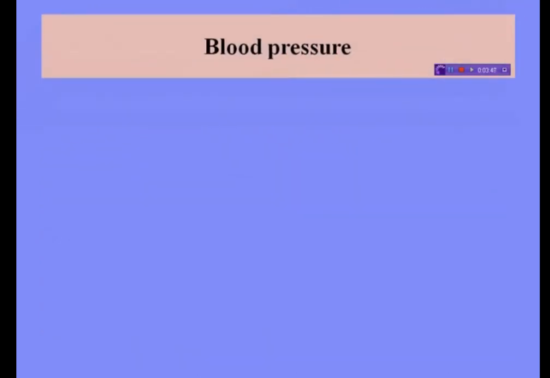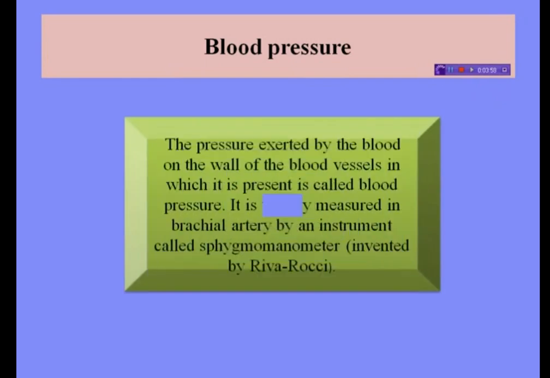Next comes blood pressure. You are all very familiar with the term blood pressure or BP. What is blood pressure? The pressure exerted by the blood on the wall of the blood vessels in which it is present is called blood pressure. It is usually measured in the brachial artery by an instrument called sphygmomanometer, invented by Riva Rocci.